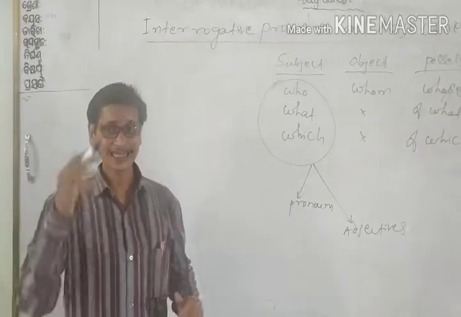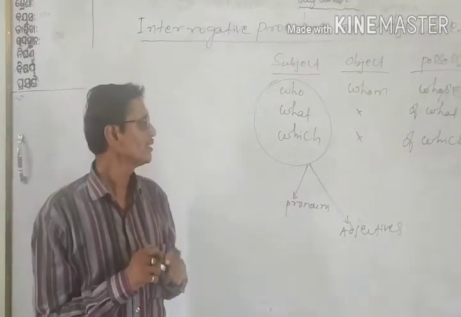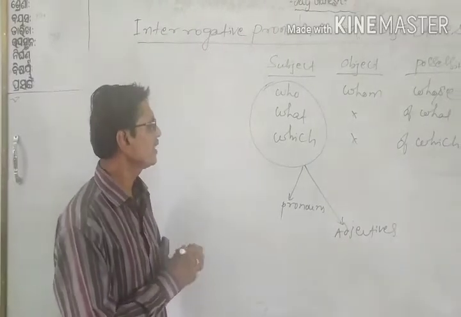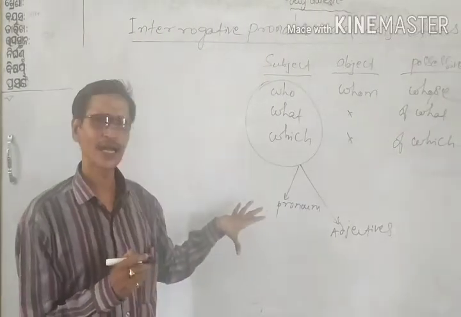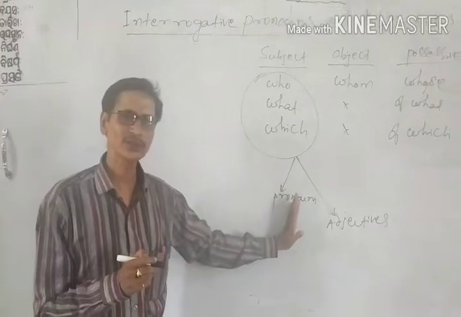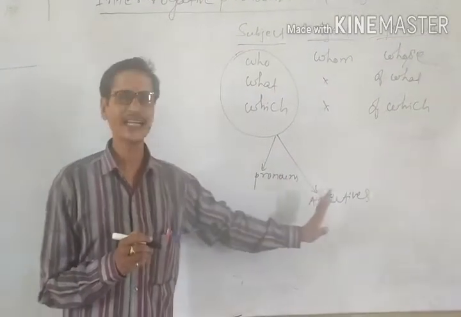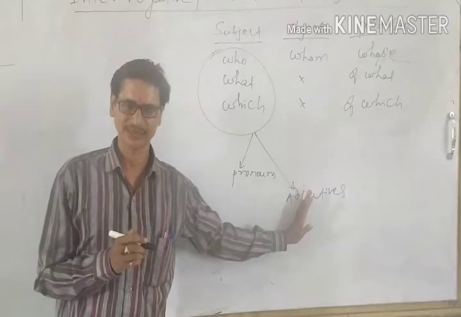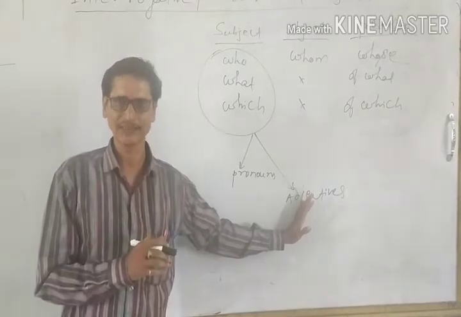But last class I also told you how these interrogative pronouns are used as simply pronouns, as well as interrogative adjectives. Examples I have given you.